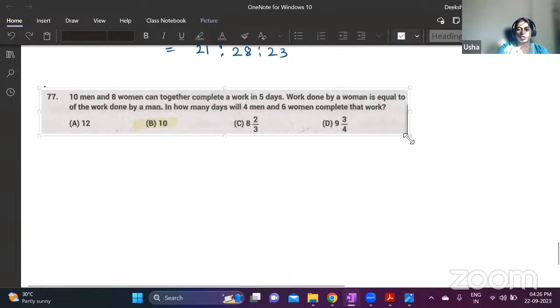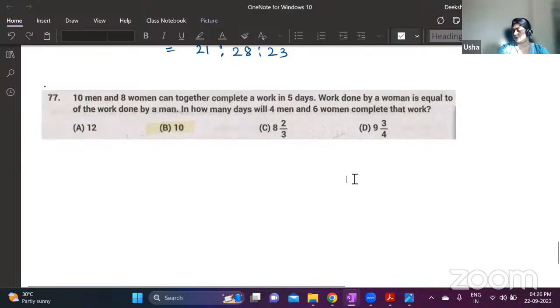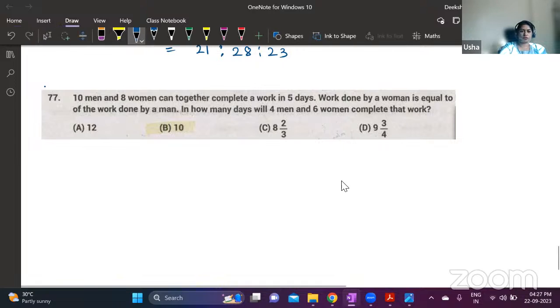Next question is based on time and work. Ten men and 8 women can together complete a work in 5 days. Work done by a woman is equal to the work done by a man. In how many days will 4 men? I think this is half, right?